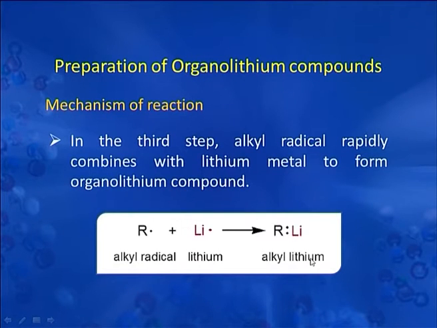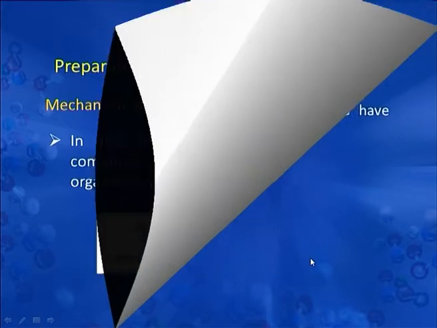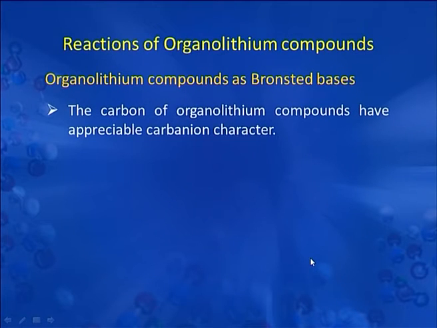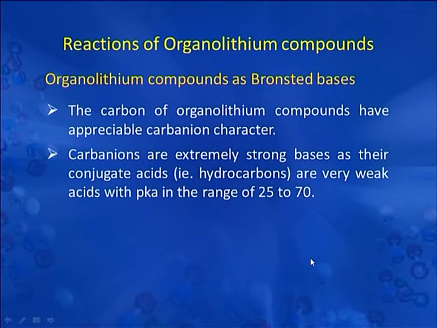In the third step, the alkyl radical rapidly combines with lithium metal to form an organolithium compound. You can see here that alkyl lithium has been generated. The carbon of organolithium compounds has appreciable carbanion character. The carbanions are extremely strong bases, as their conjugate acids, that is the hydrocarbons, are very weak acids with pKa values in the range of 25 to 70.